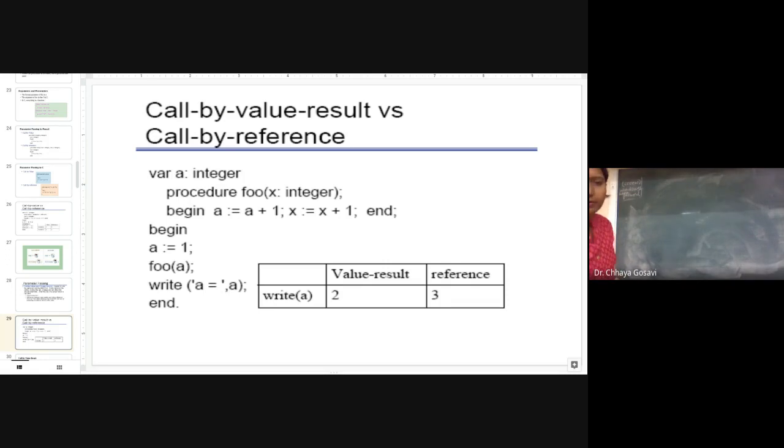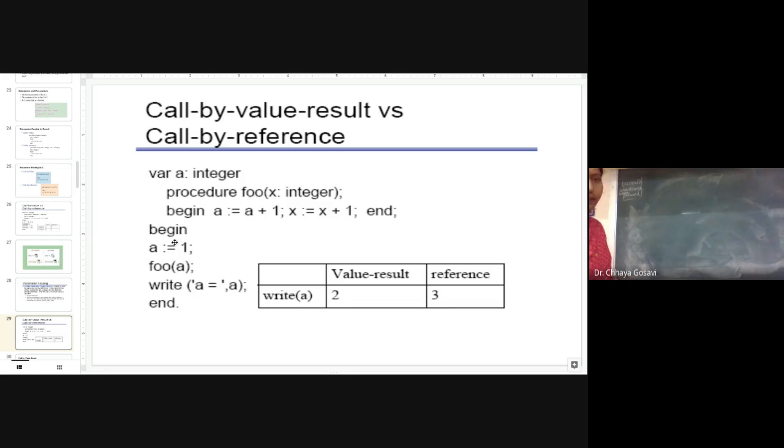So here, this is the main function. A is equal to 1. This is an assignment statement from Pascal. This is the syntax of the Pascal programming language. This is a function called foo. So control will transfer to this function or procedure foo. This is procedure foo with its body from begin to end. And after completion of this procedure, control will return back and this line will get displayed.